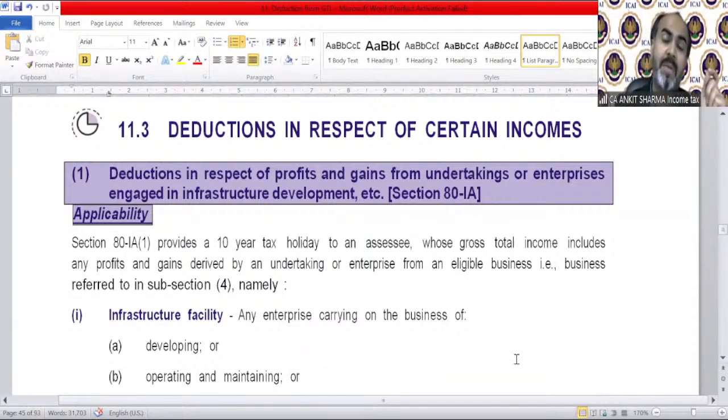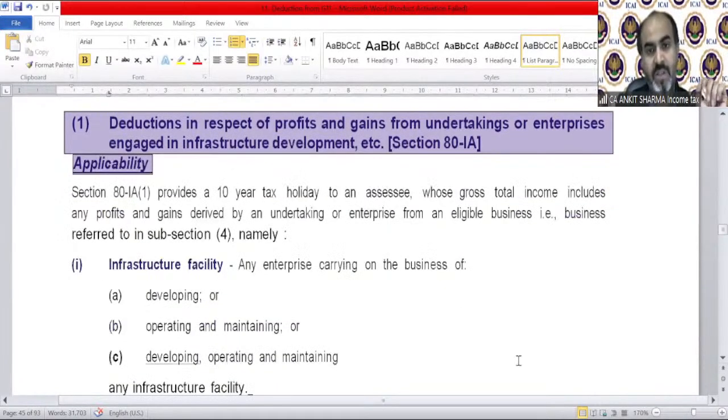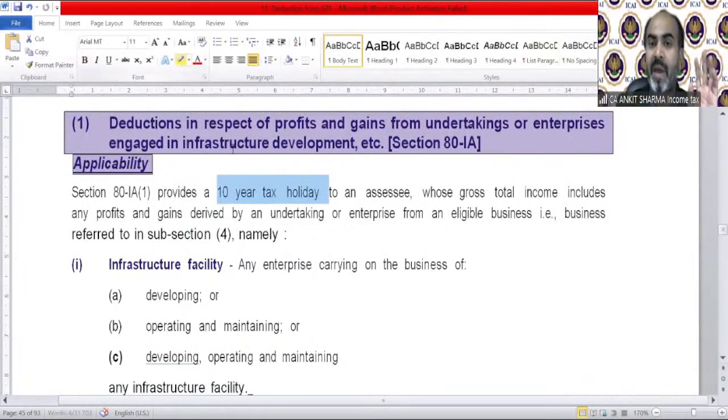What is the applicability? Who can be the assessee? What is the time duration? What is the amount of deduction? We are going to discuss. Section 80IA provides a 10-year tax holiday. It's a 10-year tax holiday. That means you do not need to pay any tax on the profit earned out of these specified businesses for a total of 10 years.